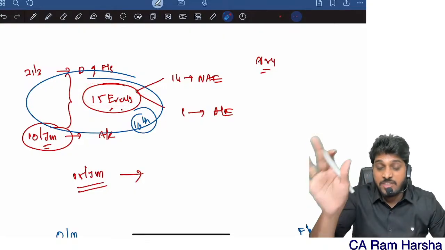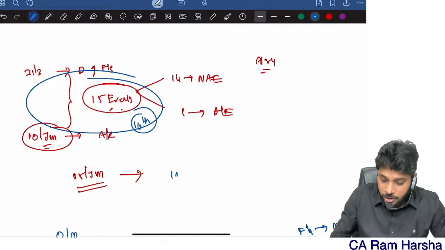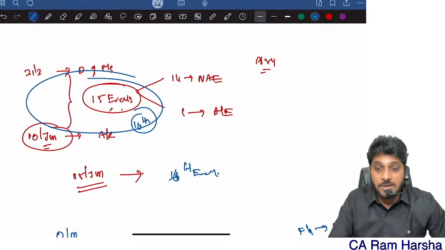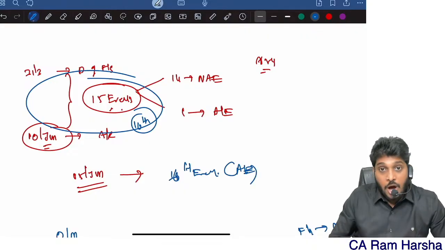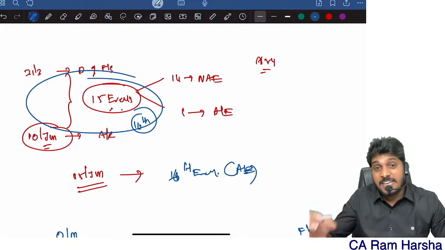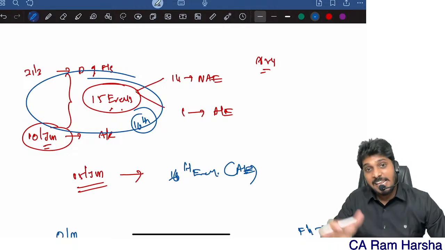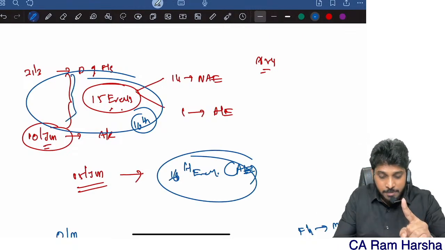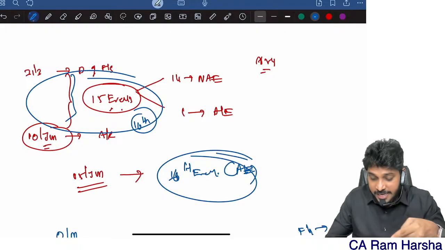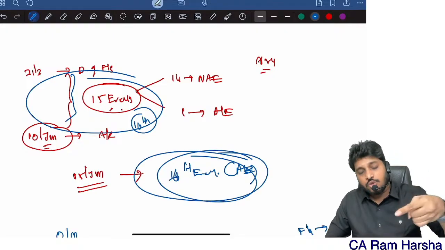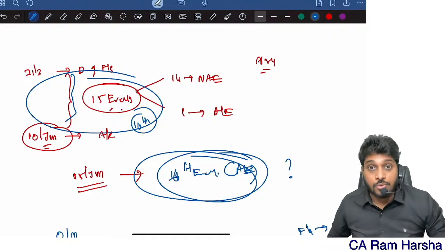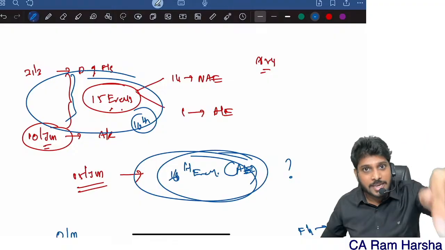After I gave the audit report, on 15th June, I got to know the 16th event, which is an adjusting event, or maybe non-adjusting but requiring disclosure. A material non-adjusting event I discovered now. Remember, this event happened between 31st March and 10th June only, but I discovered it on 15th June after the audit report was prepared. What should I do? This is what SA 560 is talking about.